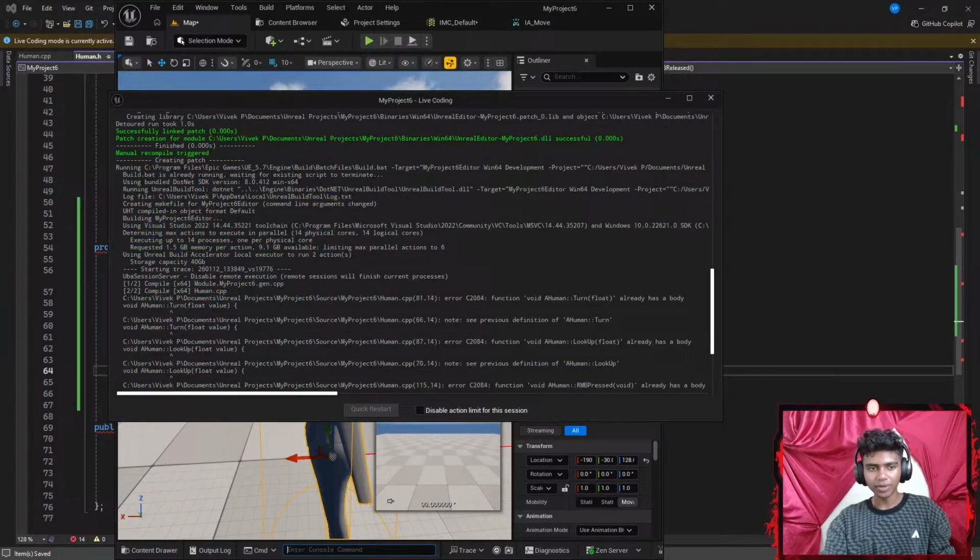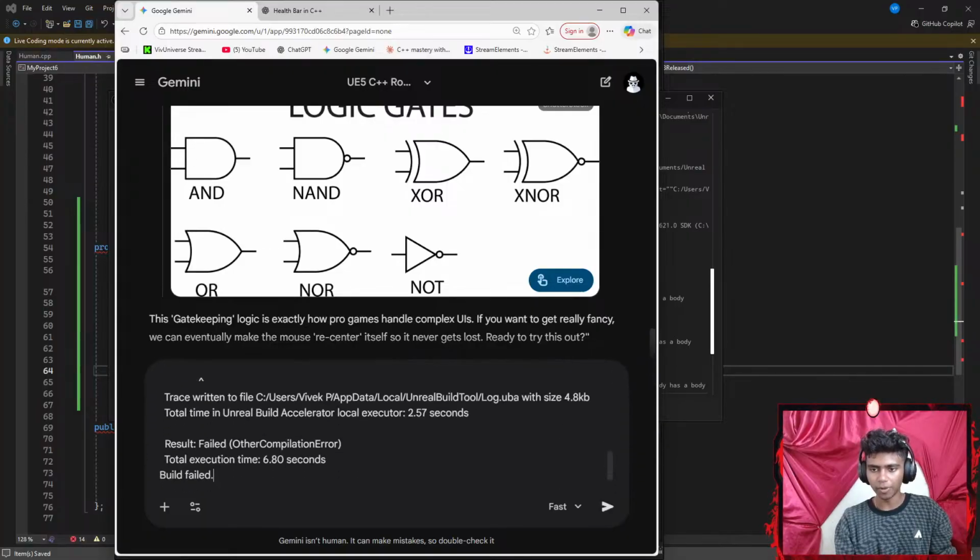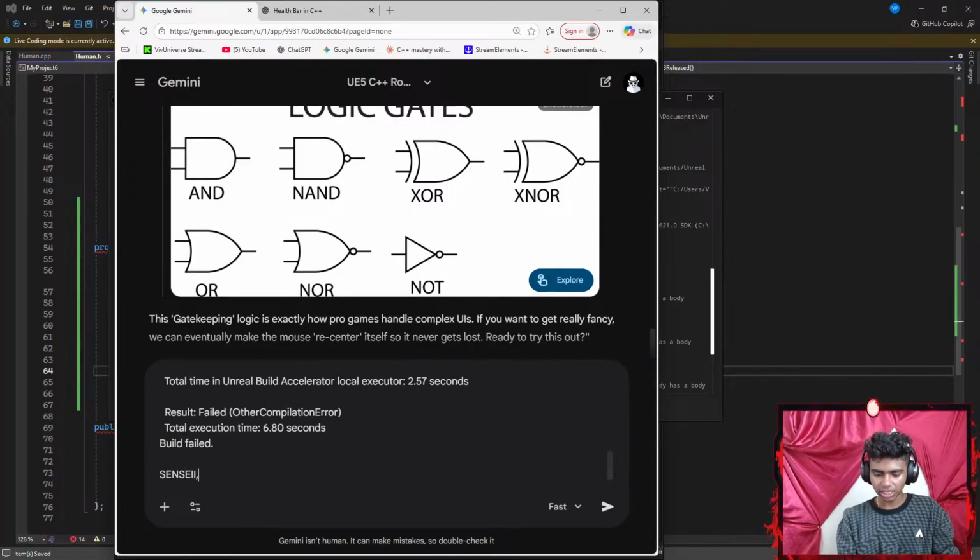There we go. Let's go ahead and copy this and say that I got this error. Guys, this is the whole reason that I actually prefer writing the code, instead of copy pasting the code first. Let's say something like, Sensei, I got this error.